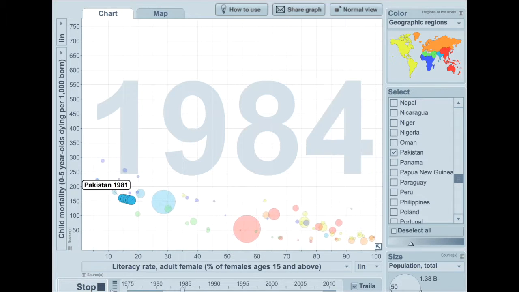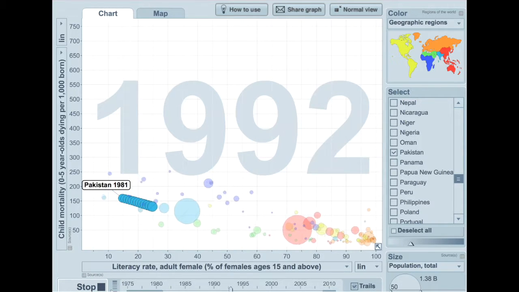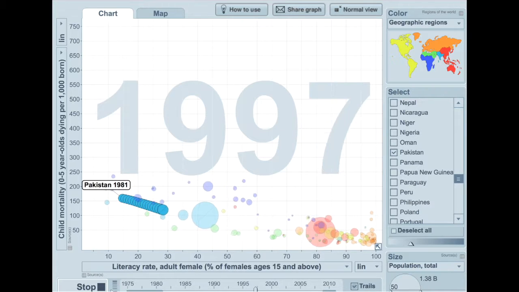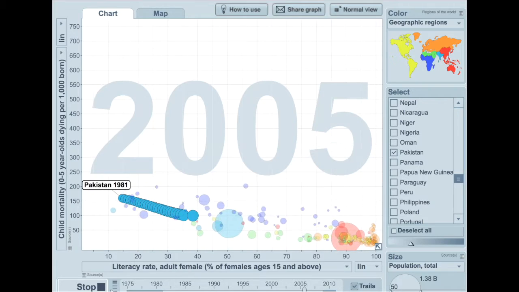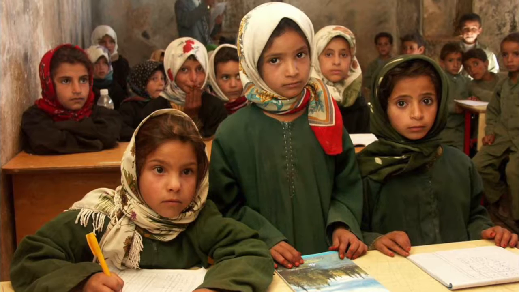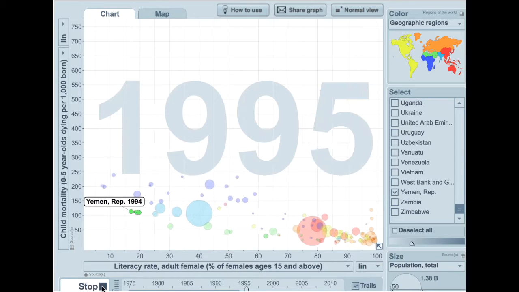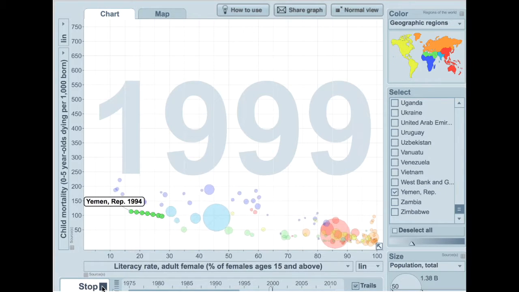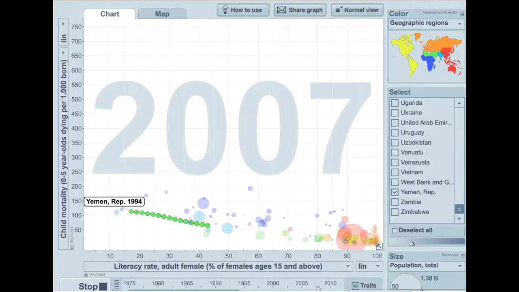Pakistan is ranked as the least gender-equitable country in the Asia-Pacific region by the World Economic Forum. In 2012, UNESCO reported that the poorest girls in Pakistan are twice as likely to be out of school as the poorest girls in India. In Yemen, girls face institutional barriers to education as well. UNICEF reports that nearly half of primary school age girls do not go to school, and that 2 out of 3 women in Yemen are illiterate.